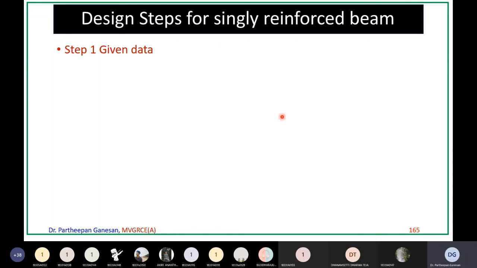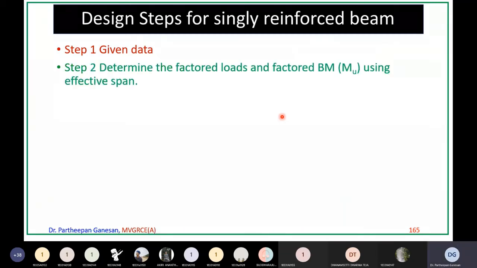First one is given data. Second one is determine the factored loads. Remember, because it is a limit state method, we will always use factored load, or design load, or ultimate load, or limit load. All are one and the same thing. And from this factored load, you should find the factored bending moment using this factored load and effective span. While solving the problem, you will know how to do that. That is the second step.